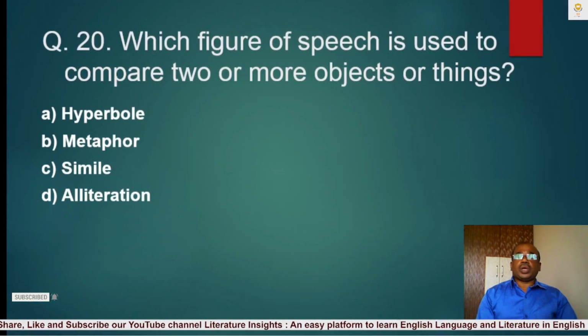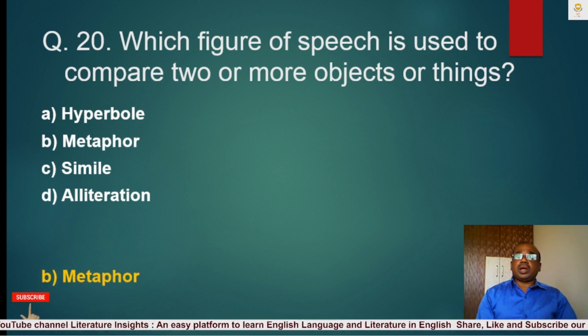Question number 20. Which figure of speech is used to compare two or more objects or things? A. Hyperbole, B. Metaphor, C. Simile, D. Alliteration. The correct answer is B. Metaphor. Metaphor is a figure of speech used to compare two or more objects or things.